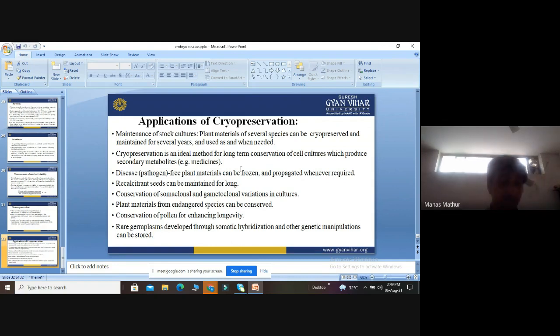So these are the main important uses of cryopreservation. In this lecture, we discussed three things: embryo rescue, how we can protect the embryo, the application of embryo rescue, and the process of embryo rescue. Then we discussed somaclonal variation, the process and importance of somaclonal variation. Then we discussed cryopreservation, applications of cryopreservation, what the cryoprotectants are, different methods like deep freezing, thawing, storage, and finally the various applications of cryopreservation. I hope this lecture helps you understand a lot. So thank you very much.